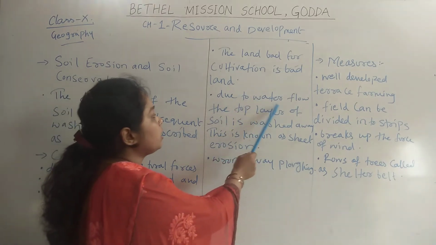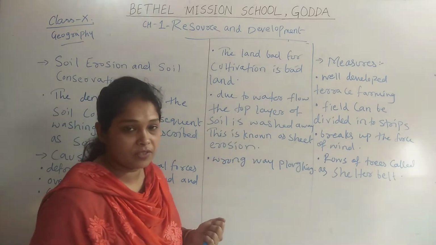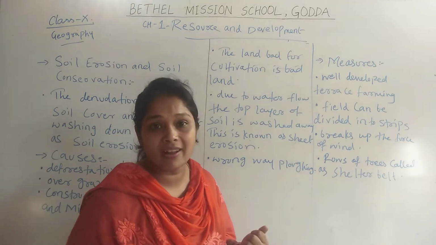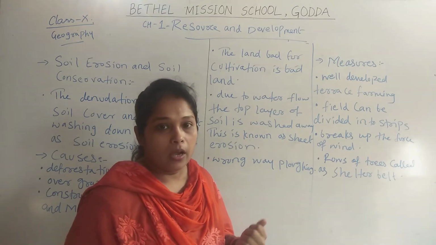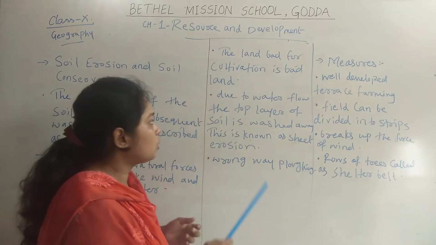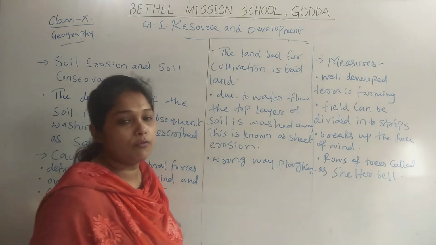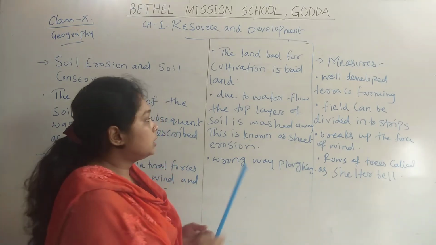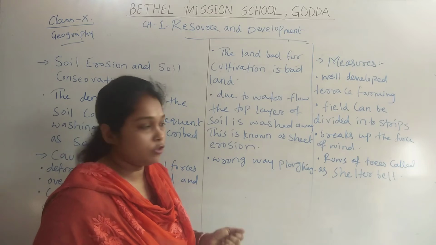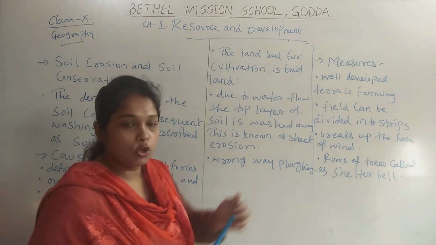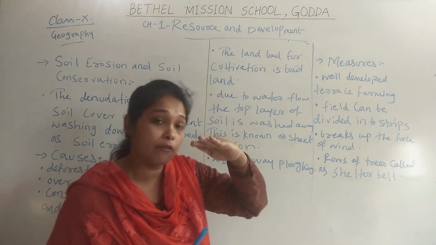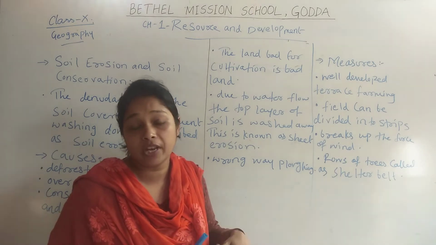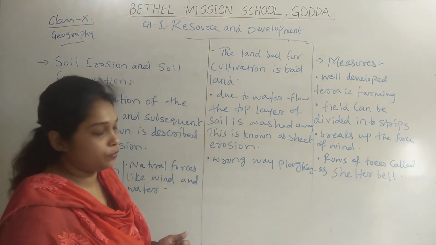Next one is that due to water flow, the top layer of the soil is washed away. As we have seen, due to denudation of soil cover layers, we have soil erosion, and this is happening because of the water flow, maybe because of heavy rains, or maybe because of the flow of rivers. The top layer of the soil gets washed away, which is called sheet erosion. As we have seen, there are sheets of soil, and when these sheets of soil get washed away because of water or heavy rainfall, it is called sheet erosion.